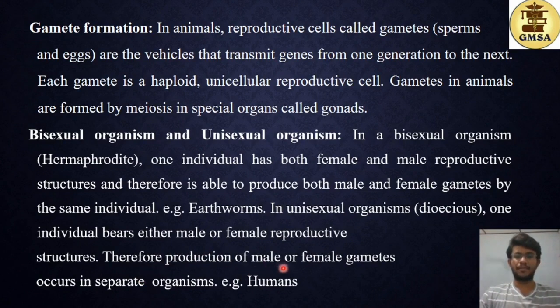Therefore, production of male or female gametes occurs in separate organisms. For example, in humans we have two distinct sexes, male and female, and they carry out the gametogenesis process individually in a male or in a female separately. You call this dioecious because di means two, so you have two individuals for the two different opposite sexes.